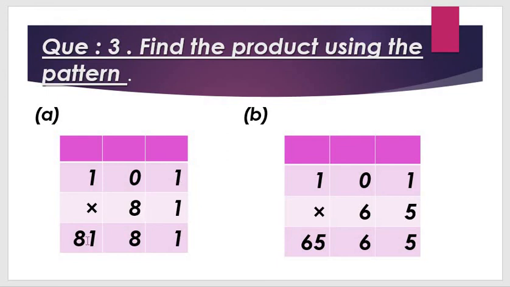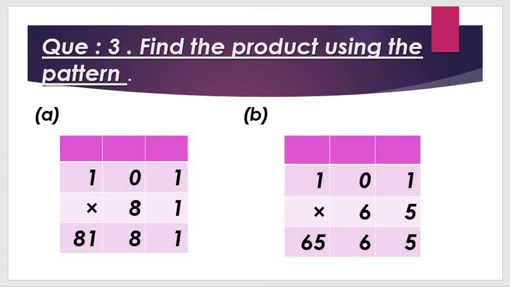Again 1 1s are 1 and 8 1s are 8. Like that. See here, 1 1s are 1, 8 1s are 8.